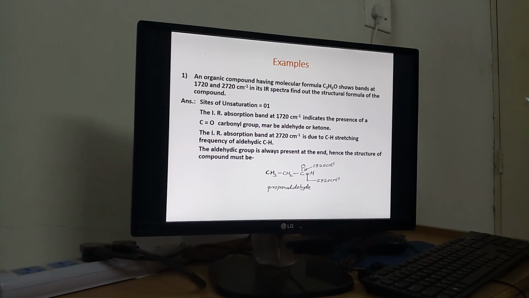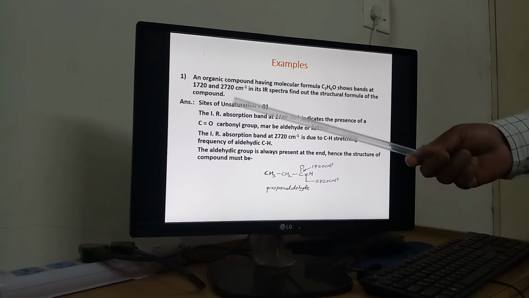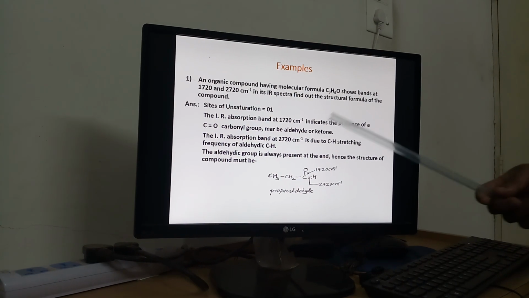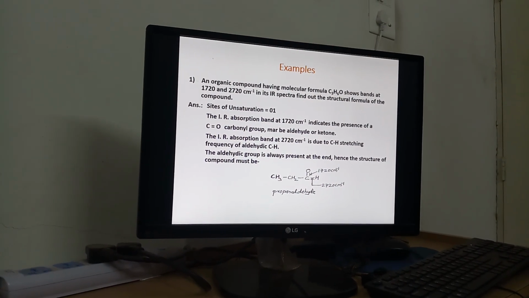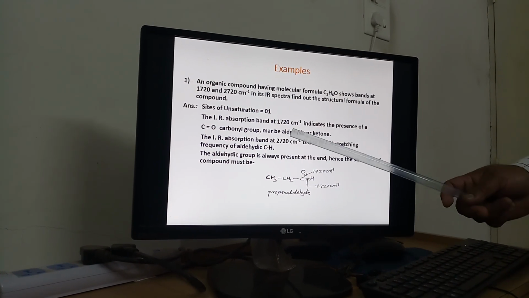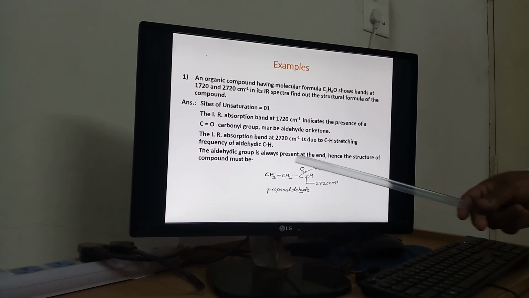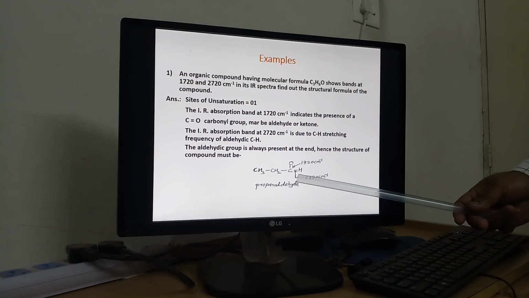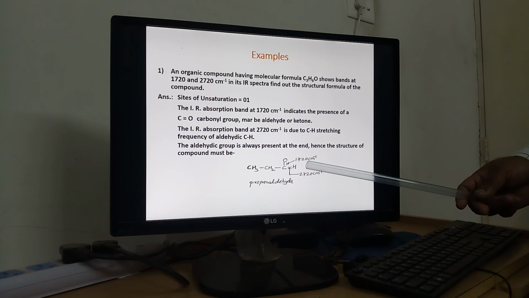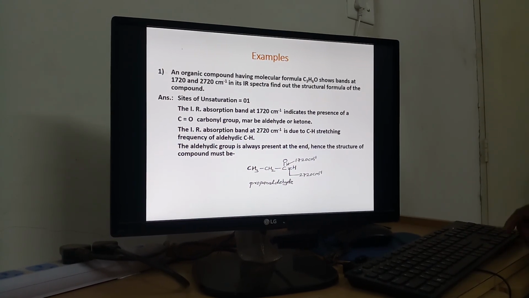Now we are considering examples of this. An organic compound having formula C3H6O shows two bands, 1720 and 2720. If you find out from this molecular formula C3H6O, sites of unsaturation is 1. Then the higher absorption at 1720 is for carbonyl stretching frequency, may be aldehyde or ketone. Then 2720 is for CH stretching of aldehydic CH. Now the aldehyde group is always present at a terminal position. So we find here the structure propanaldehyde. Carbonyl stretching frequency 1720 and CH stretching frequency at around 2720.